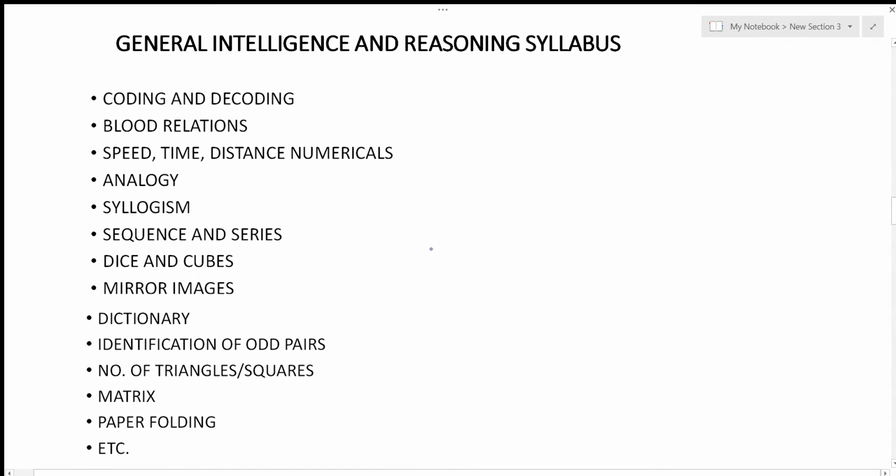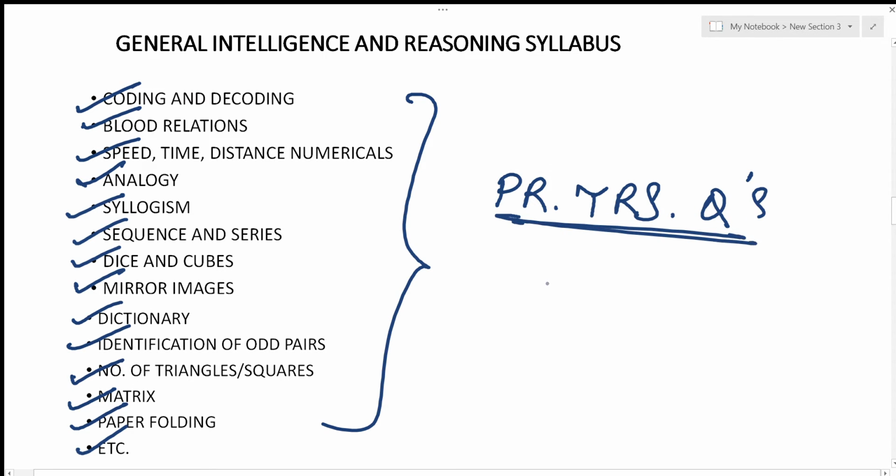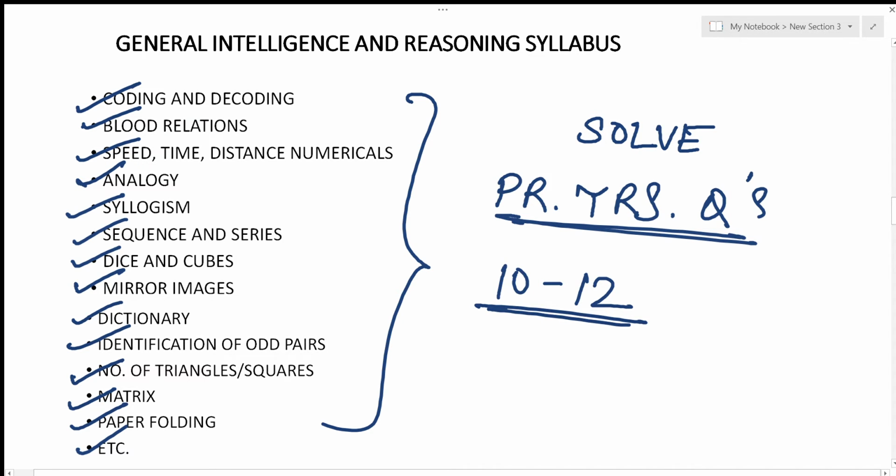Now, the syllabus for general intelligence and reasoning is coding, blood relations, speed, time, distance, analogy, syllogism, sequence, series, dice, cubes, mirror image, dictionary, identification of odd pairs, number of triangles and squares, matrix, paper folding, etc. If you solve the previous year questions, all of these would be covered, and you don't need to do anything more in this part. Just solve the 10 to 12 years' previous year questions, and that should be enough for your preparation, and you would be scoring more than 47 marks in this section.